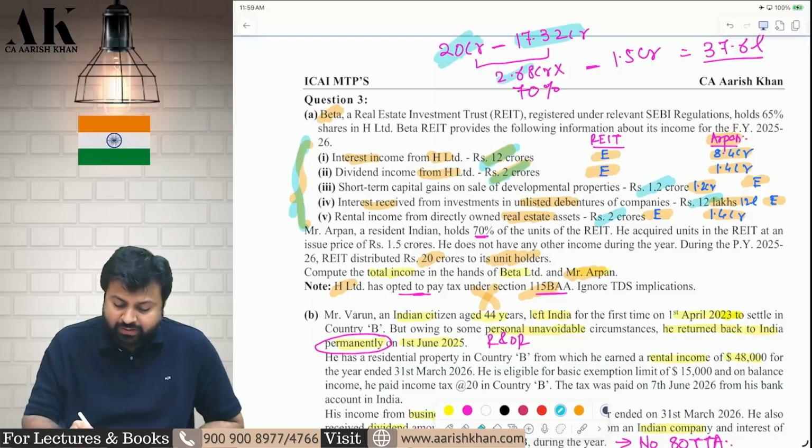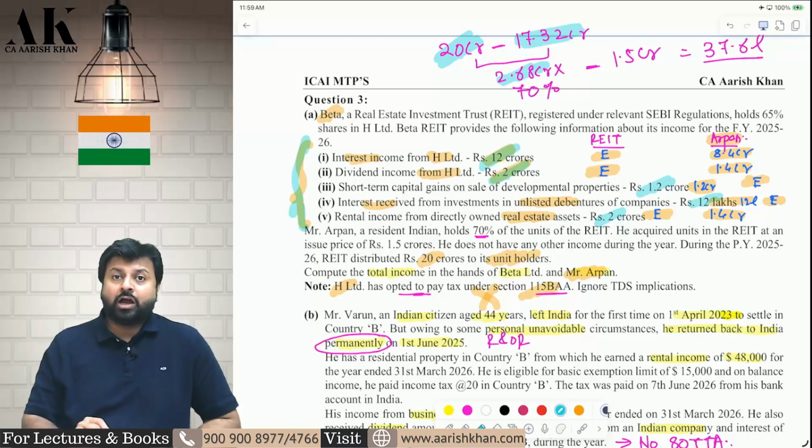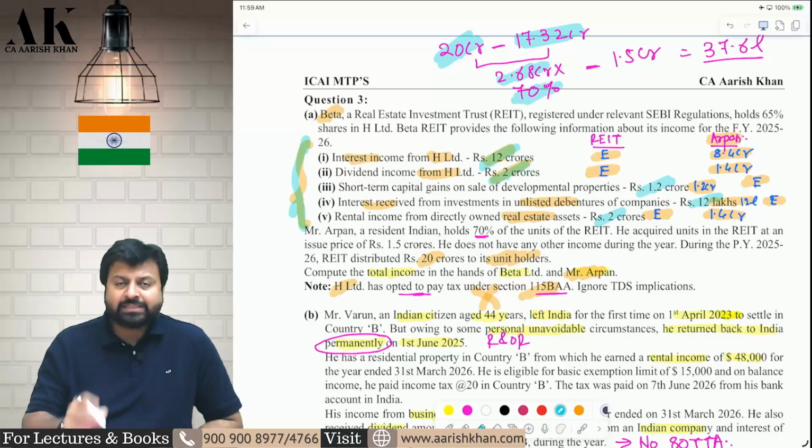Therefore, how much excess are you giving? You are giving 2.68 crore as a debt repayment to the investor. That will also be taxable in the hands of the investor. How much? A plus B minus C, some formula was there. But out of that, Mr. ARPAN is getting only 70%.